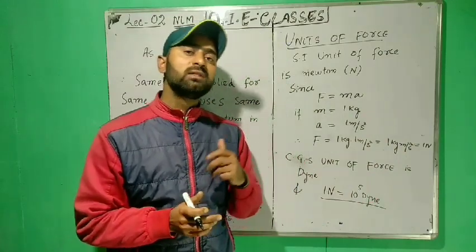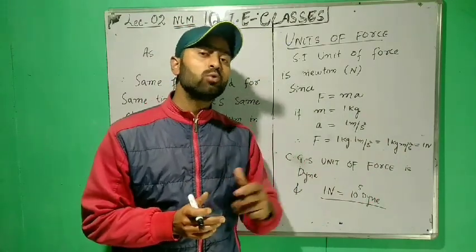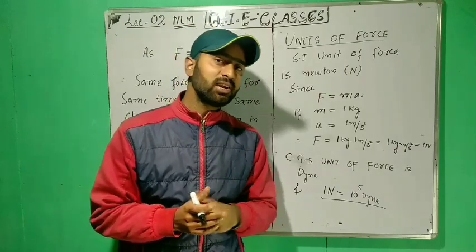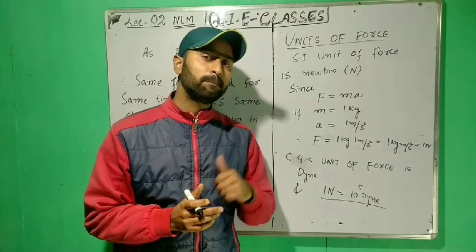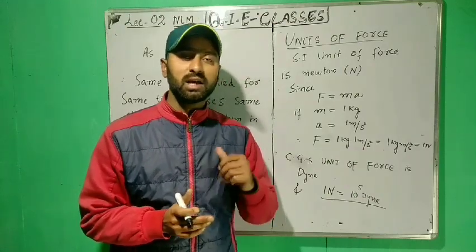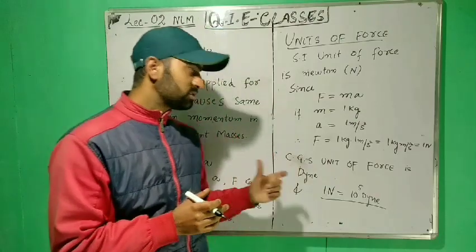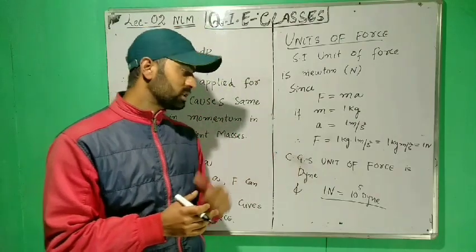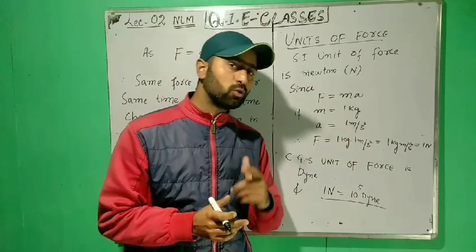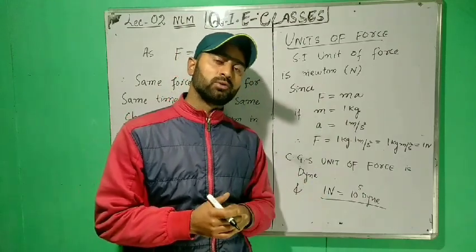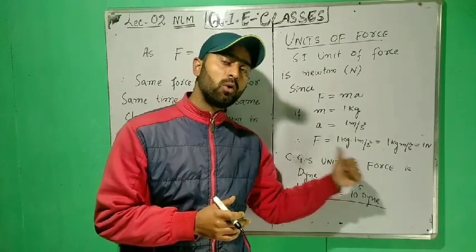Thus, 1 Newton is the amount of force which produces an acceleration of 1 meter per second square in a body of mass 1 kg. The CGS unit of force is the dyne, and do remember 1 Newton is always equal to 10 to the power 5 dyne.